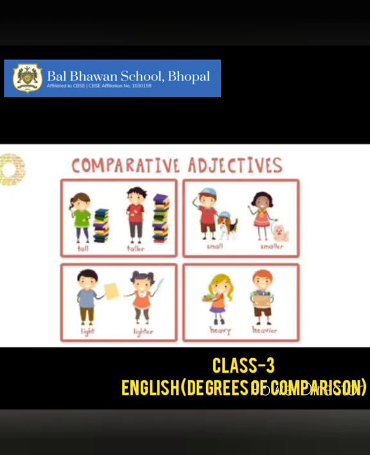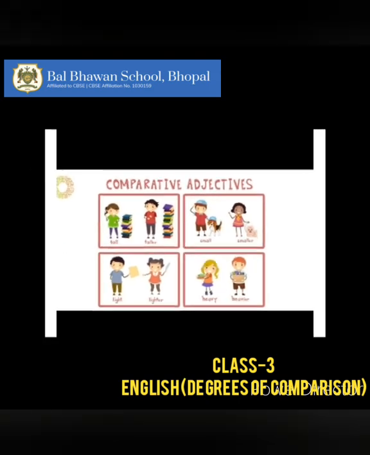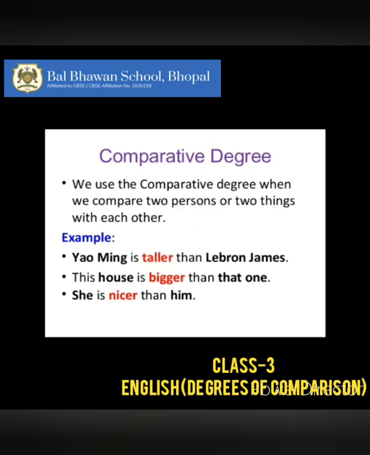Now next is the comparative degree. Comparative degree is used when we compare two persons or two things or two places with each other. For example, Yao Ming is taller than LeBron James. This house is bigger than that one. She is nicer than him.